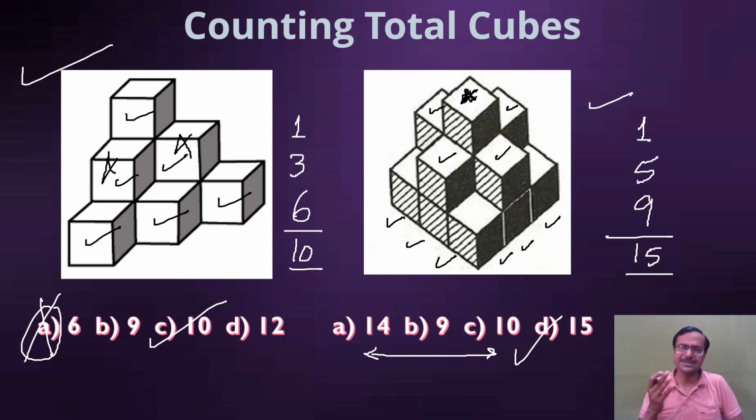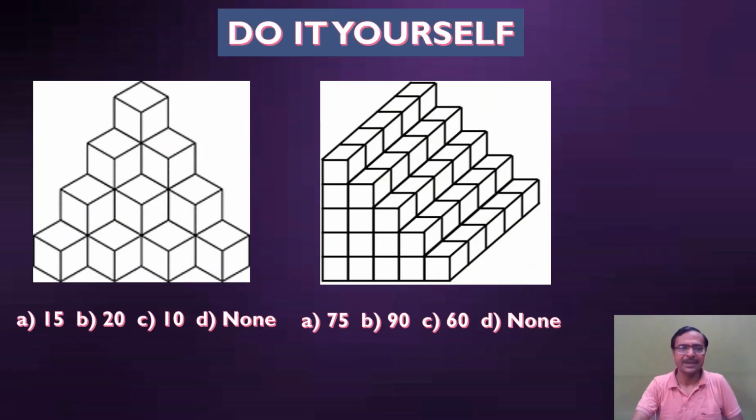And obviously there are some basic rules for cracking the questions. I'll show you one more. See the third figure here, this one. In this figure, just like the first figure I told you, there are 4 layers. Now in the bottommost layer, how many are visible? I'll just mark it for you. See, 1, 2, 3, 4. 4 are visible, but how many are above that? 3, 2, 1. 6 are above that. So in the bottommost layer, we have 4 visible and 6 which are not visible. So there are 10 in the bottommost row.